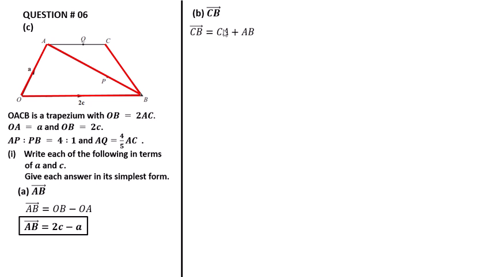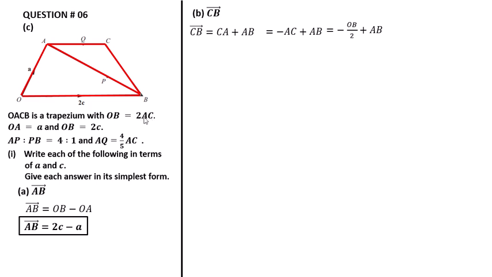CB is equal to CA plus AB. Okay, like this. We rearrange this. We take the reverse position, CA. If we take the reverse position, it will be negative. So minus AC is equal to AB. So AC, here is AC.